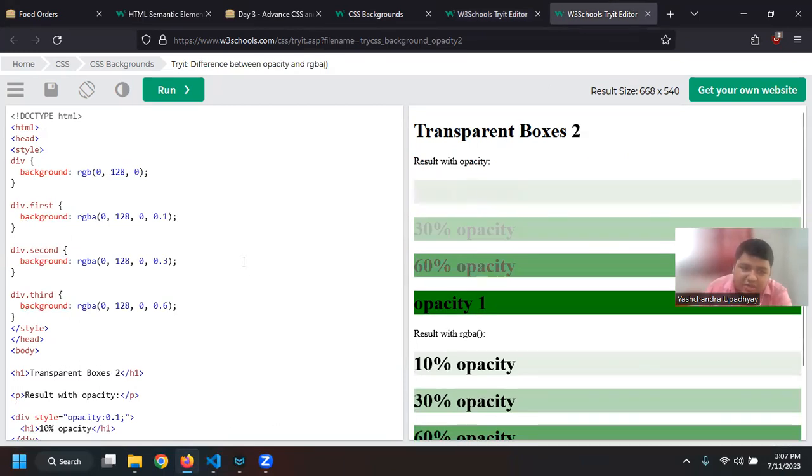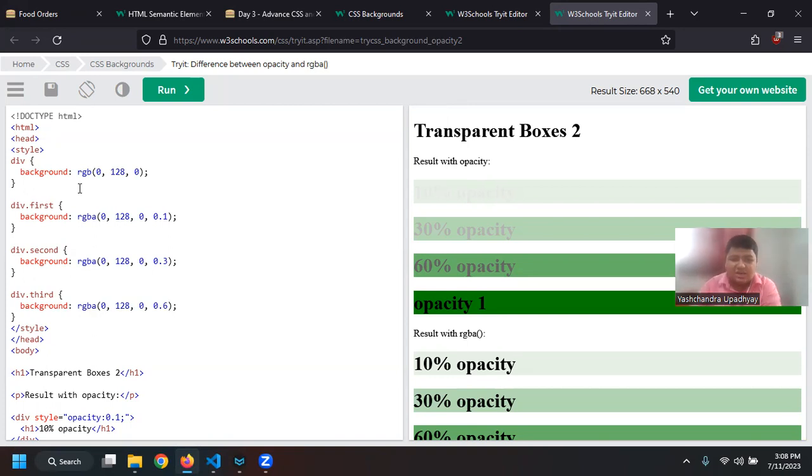But what you can do is use RGB or RGBA. RGB is red, green, blue, the three primary colors, and you can mix and match them. Let us say I'm using only 10% red, 90% green, and no blue. Then I will get a different color. I can create a lot of colors using the RGB formula.